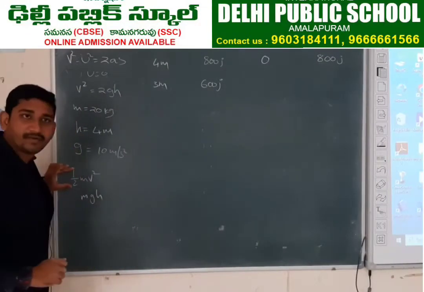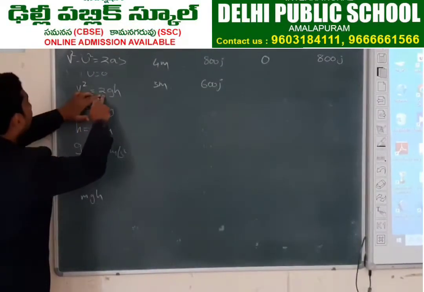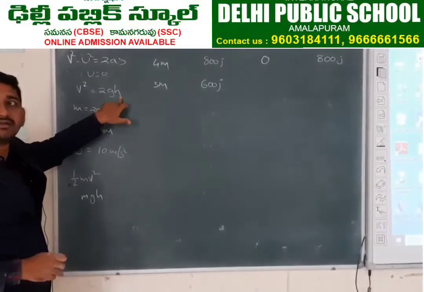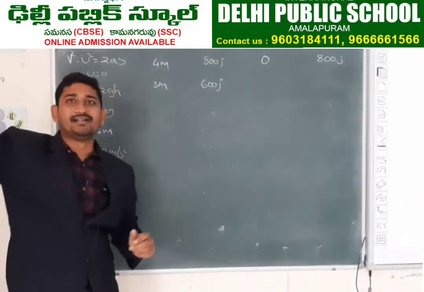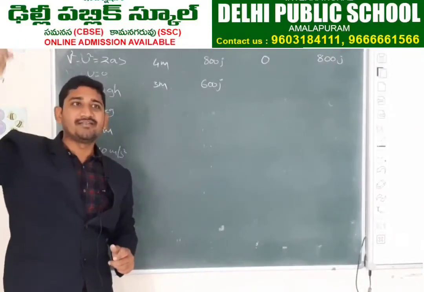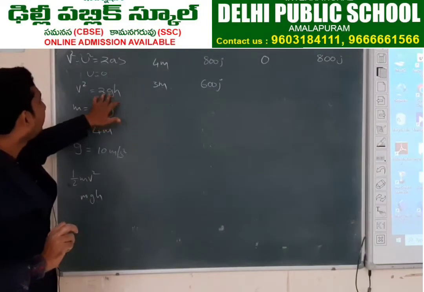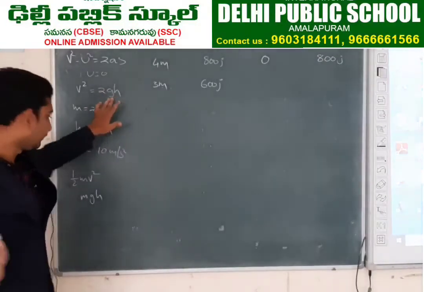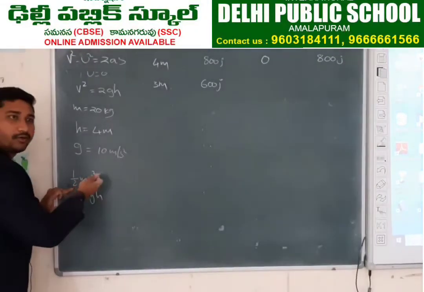What about kinetic energy? Half mv square is the formula for kinetic energy, but we don't have v square. So what is the formula for v square? 2gh. 2 into gravity g, 10, into h? No, 1. Why? Because before it was at 4 meters height and it came to 3 meters height, so how much distance did it travel? 1 meter. So 2 into 10, 20, 20 into 1, 20. So v square we got is 20. Half into m into v square. Half into m is 10... 20 into 20. How much?